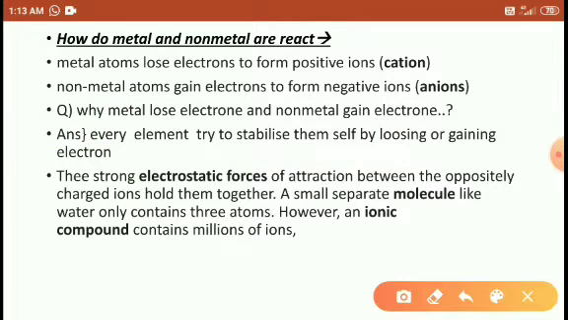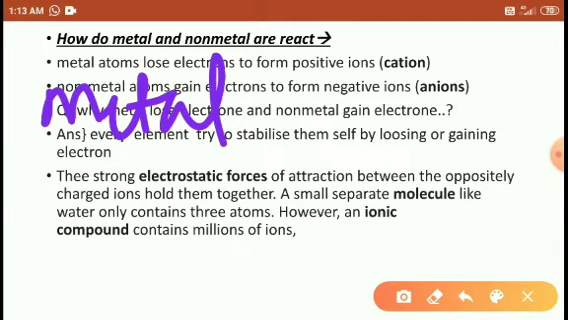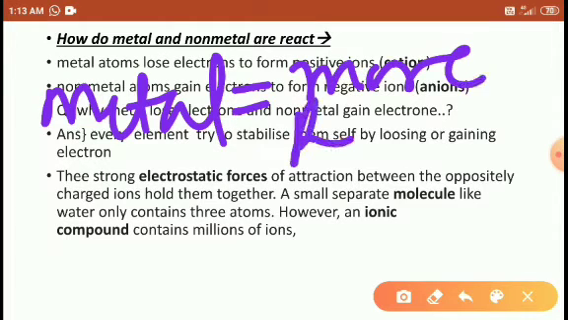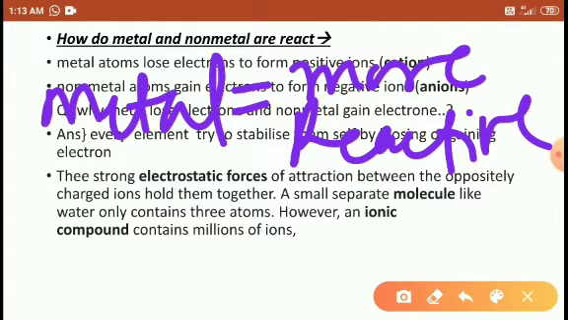Many metal atoms, not all but quite a few, are more reactive. To decrease their reactivity, they want to lose electrons, right students? Many metals are more reactive, and to decrease the reactivity, they lose electrons, right?